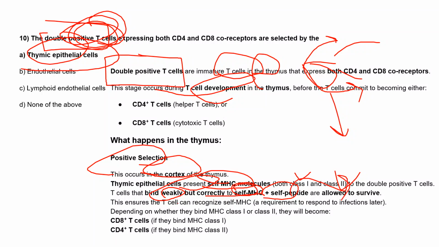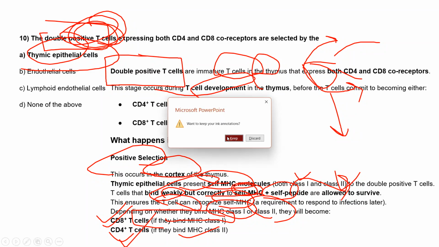This ensures that the T cell can recognize the self MHC, which is a requirement. Depending upon whether they bind to MHC class 1 or class 2, they become CD8 and CD4. If they efficiently bind to MHC class 1, they convert into CD8, and if they bind with MHC class 2, they convert into CD4. Right? So that's all about today's class.